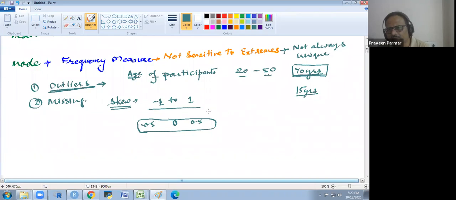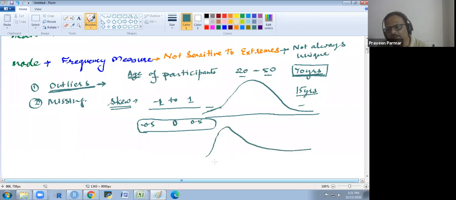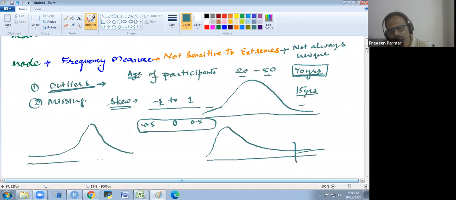In normal data, there is also a possibility of outliers, and there may be outliers on both sides, on the right tail and the left tail. But in positively skewed data, the outliers would be on the right side only, the upper limit. If the data is negatively skewed, then the outliers would be on the lower side.